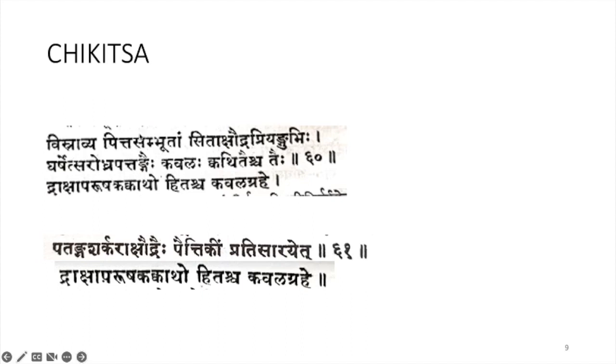So Visravya, Rakta Moksha can be done. After that you have to do Karshana or Pratisarana using Sita, Kshaudra, Priyangu, Rodra, Patanga. You can make a Kashaya of these dravyas and can also do Kavala.